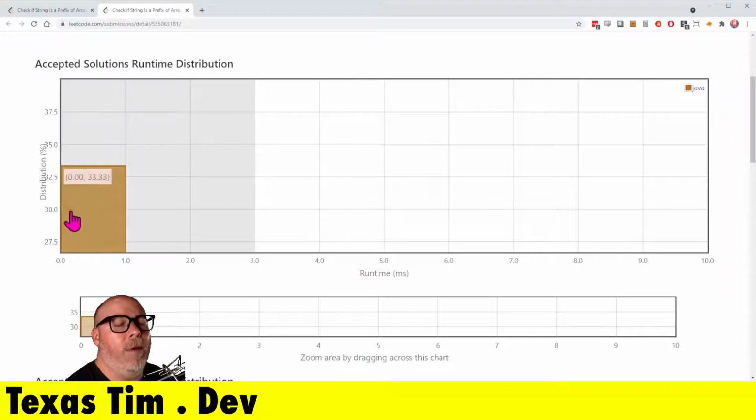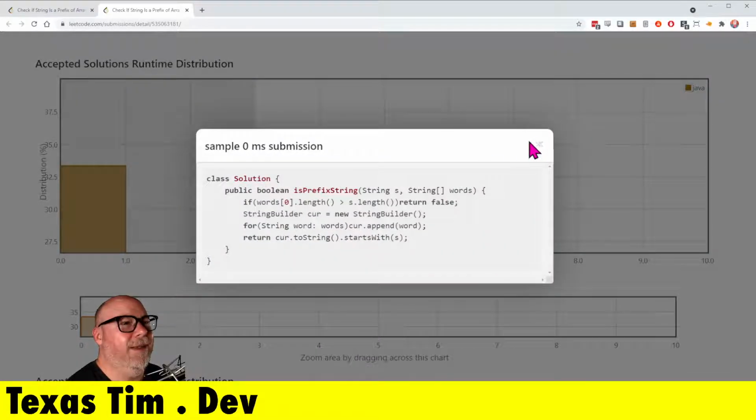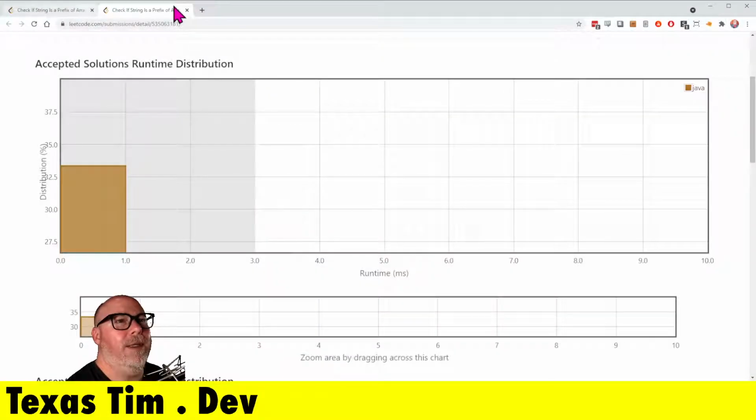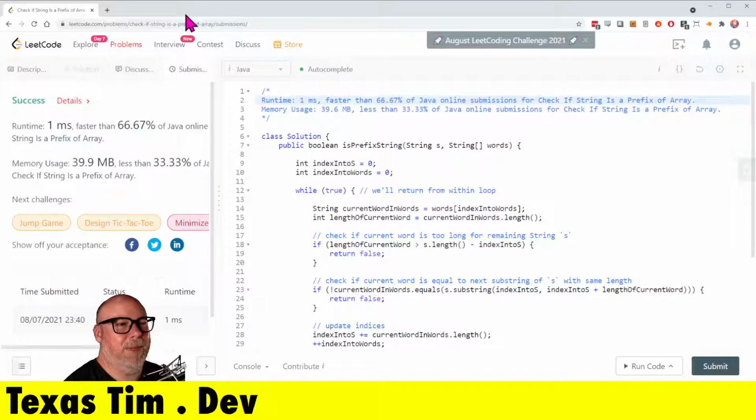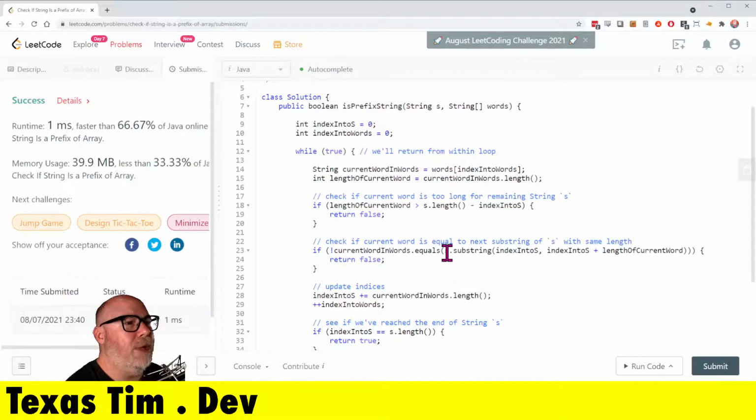Oh, look, everybody's up in that first category. Nice. Oh, look, string builder. Oh, that's funny. I guess that's a good way too. Just keep adding each word and then checking to see if it matches. I mean, that's pretty good. I guess mine is a little bit lower level. I'm very manually doing this substring comparison. It's interesting.